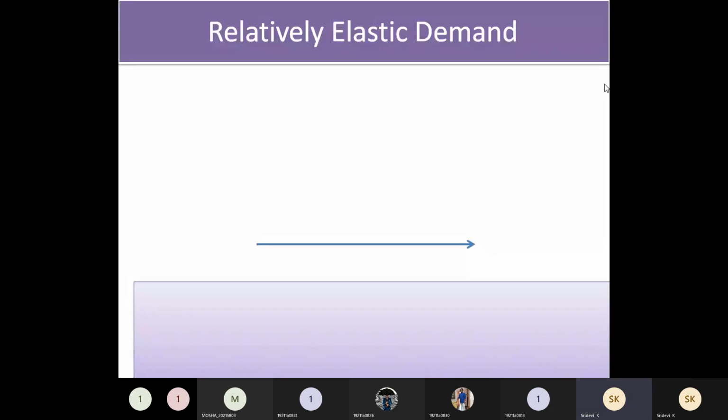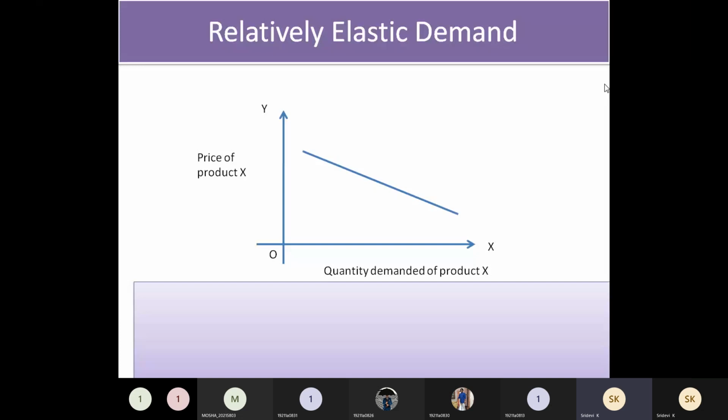So this you are going to show in the graph: x-axis, y-axis, with quantity demanded on the x-axis and price of X on the y-axis. See, this demand curve is flowing from left to right, downwards in this manner. Let us compare this. When the price is P, the quantity of sales is Q1. If the price is going to increase to this extent, that is P1, the sales will be decreasing to Q.